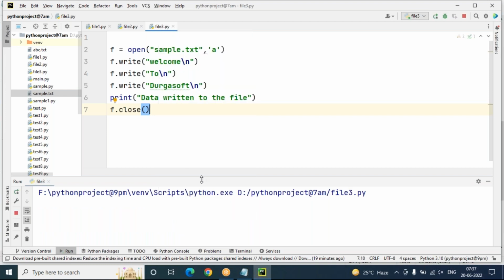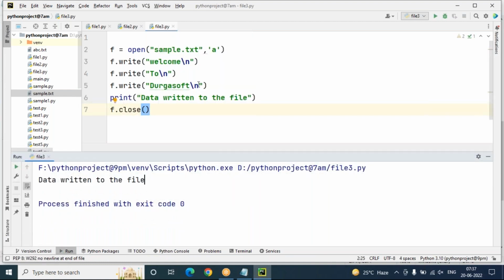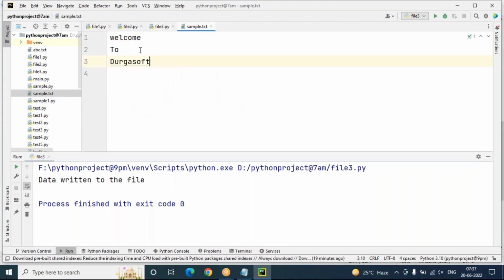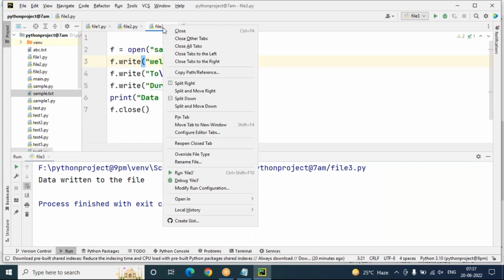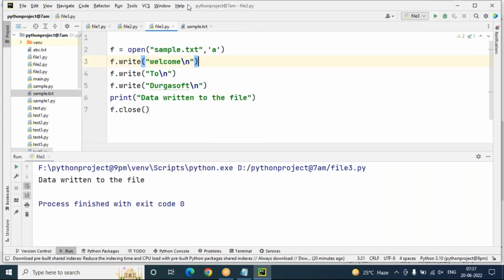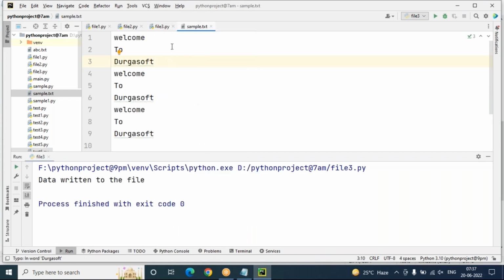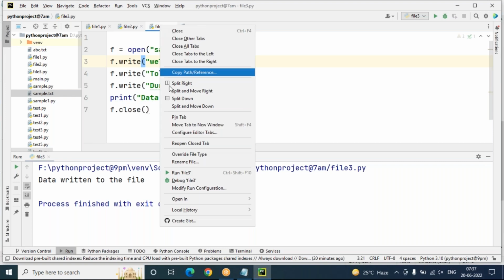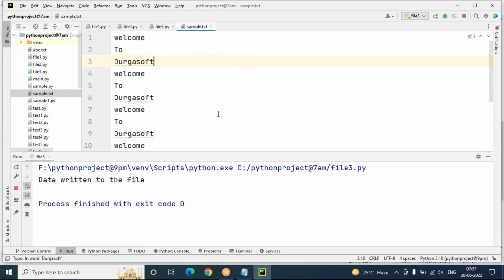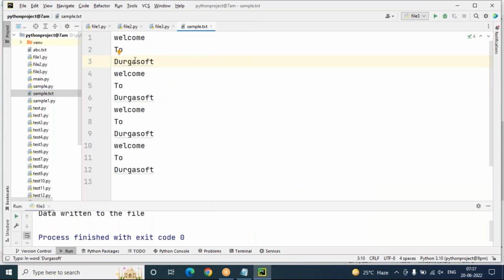So now once I run this, you can see data returned to the file successfully, but it is append mode. In this file sample3.txt, sample.txt, welcome to Durga Soft is loaded. But once again, when I execute file3.py, you can see data returned to the file sample.txt. Once again, let's run this. Any time you run it, it keeps on adding new data to this.